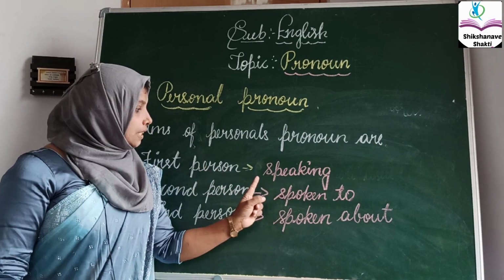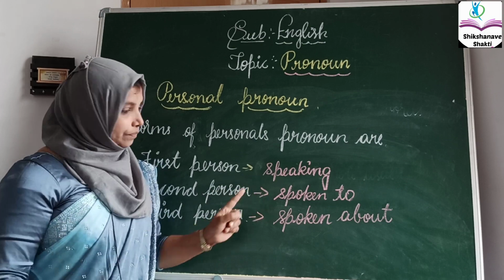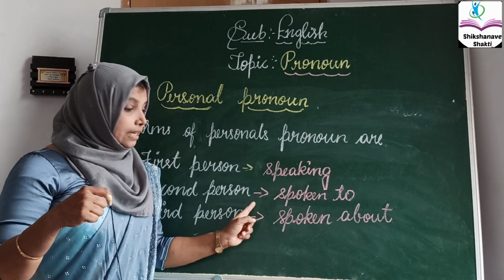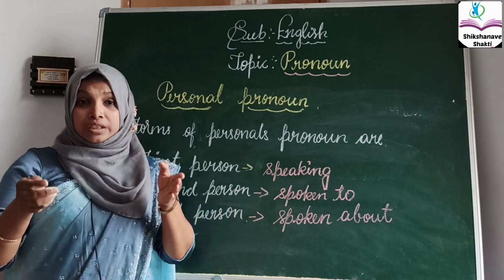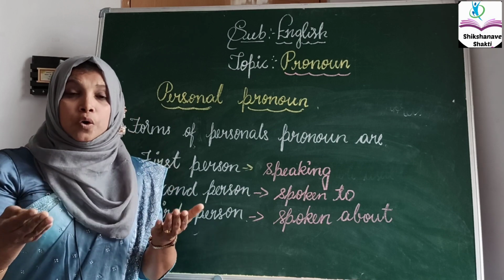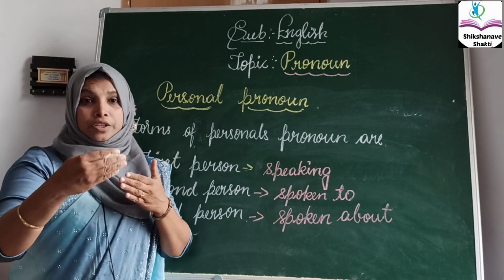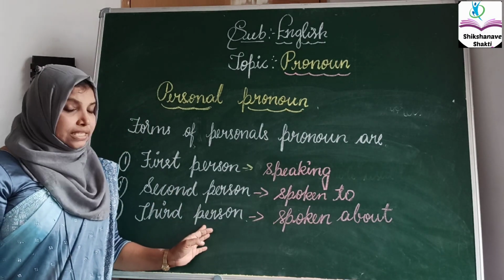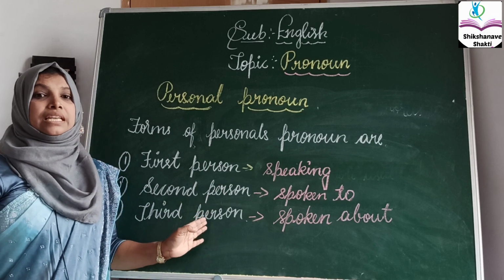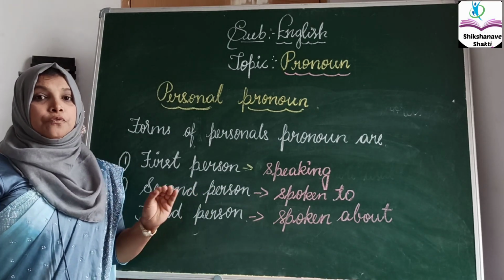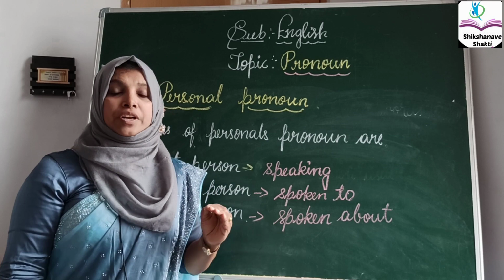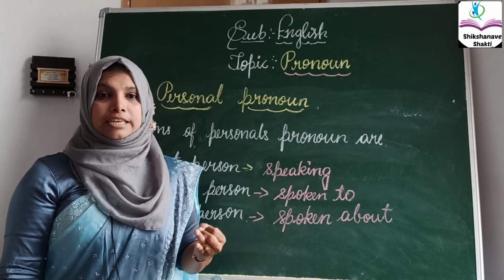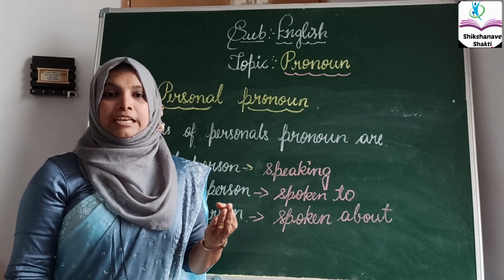The first person's duty is he is speaking, he is talking to somebody. The second person, he is spoken to. Here the third person is what these two persons are talking about, the matter they are going to discuss. This is the third person's duty, we say. These are all the three persons which come in a personal pronoun. If you review the chart, we'll come to know the first person in a singular and plural, the second person in a singular and plural, and the third person in a singular and plural.